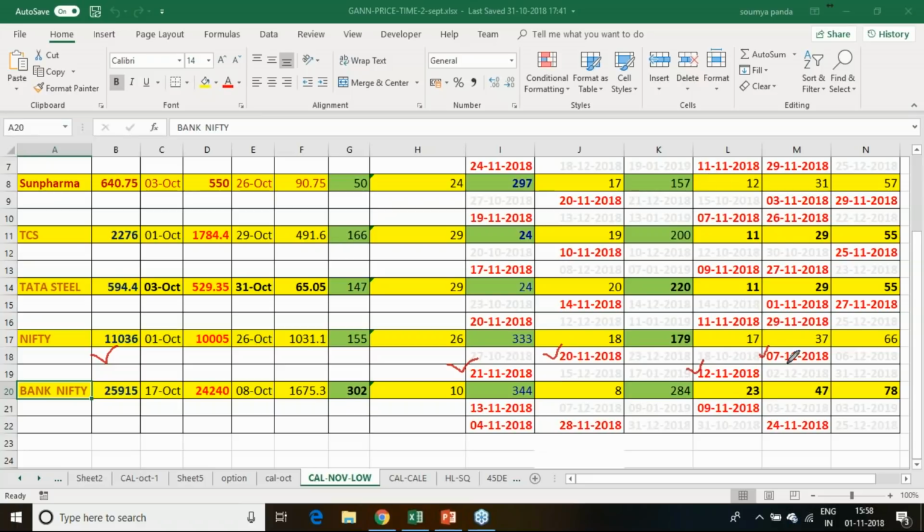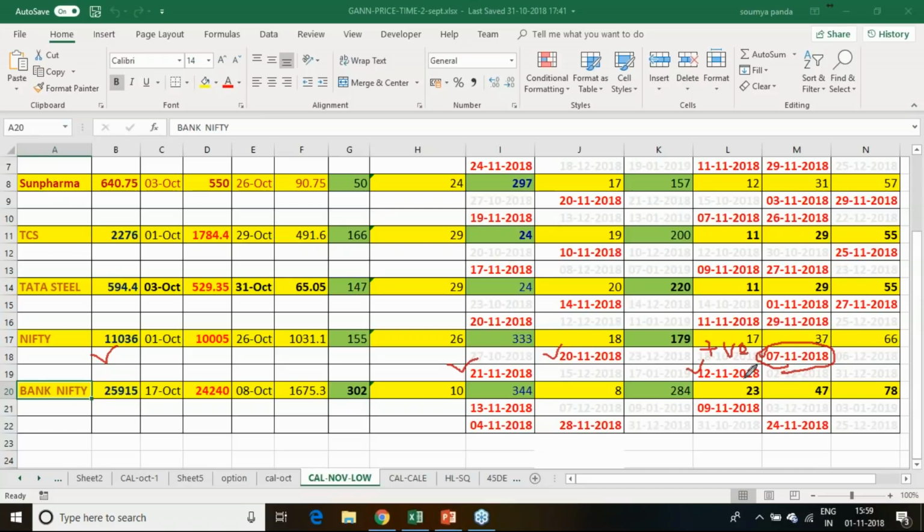So on these days, what kind of action will I get? 6th November, whatever the closing will be, if it has closed positive, by how many points we are not concerned, then on 7th November we will expect a negative closing in the Nifty. In the same way, if 11th November gives you a positive close, 12th will be a negative, and vice versa.